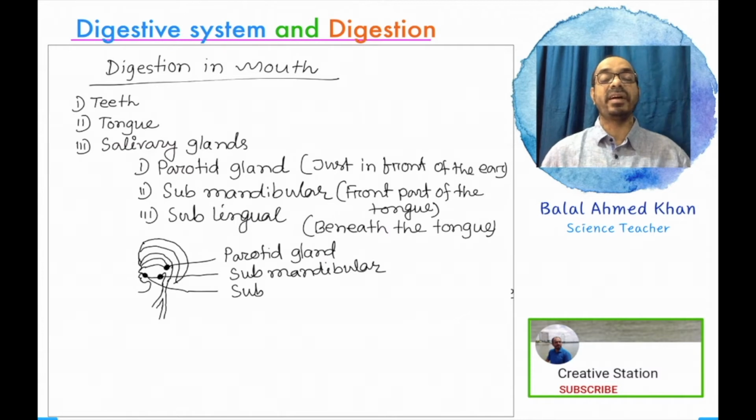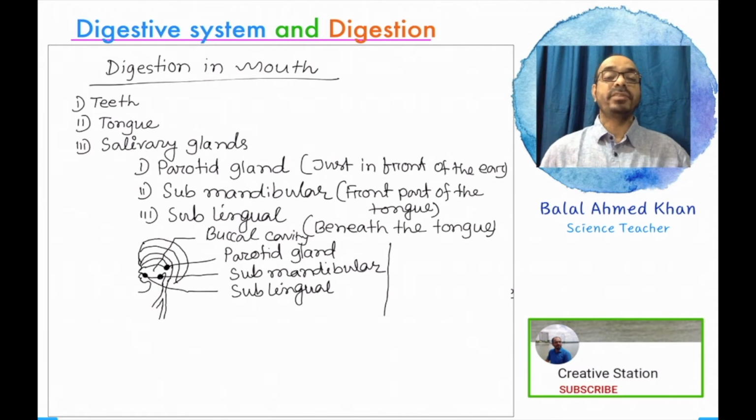These three salivary glands secrete different types of biochemical substances that are necessary for digestion. They secrete mainly two digestive juices. One is enzyme and the other is mucus, which makes food slippery and soft. The cavity-like part identified in the diagram is the buccal cavity. So all these parts are interrelated with mouth digestion.